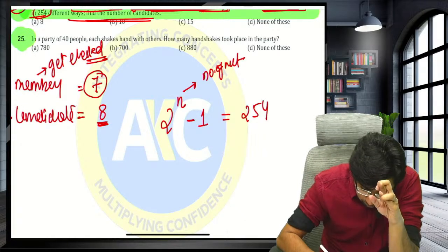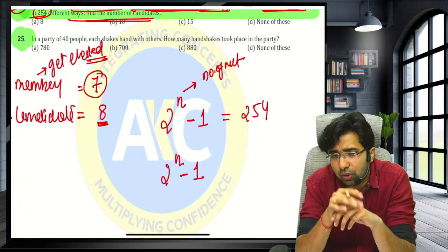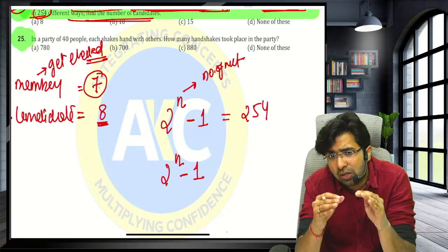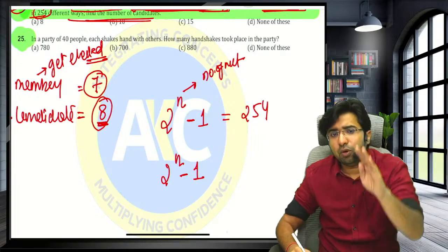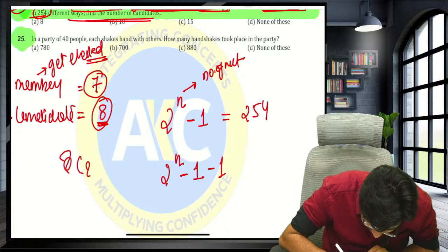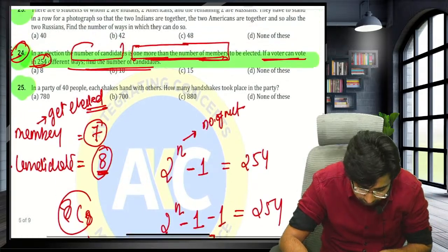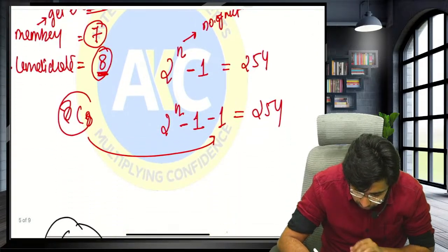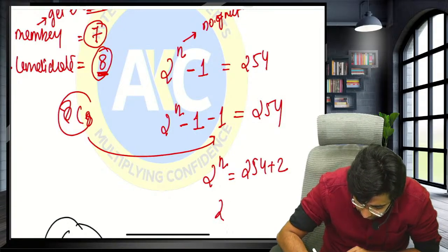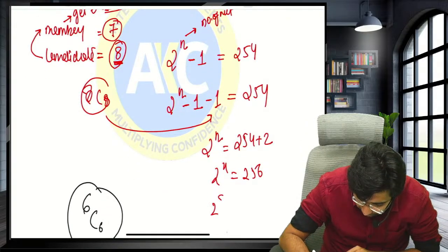Sir, but you reduce this by 2, minus 1, because you have to vote at least once, so you cannot give 0 votes. And you cannot vote for the entire 8, you can vote for a maximum of 7. So 1 is the case that you cannot vote 0, and 8C8 is also a 1. This is equal to 254. So guys, how much will you get? 2 raised to the power n is 254 plus 2, that is 2 raised to the power n is 256. And guys, as we know, 2 raised to the power 8 means 256.